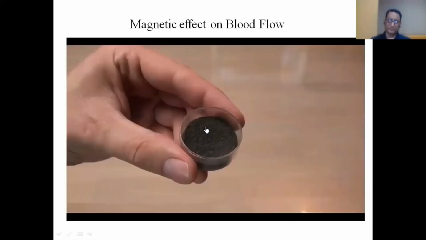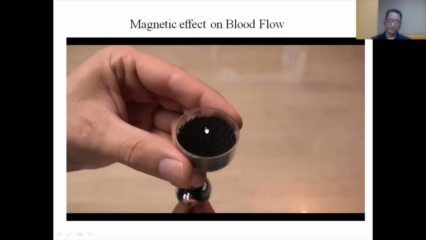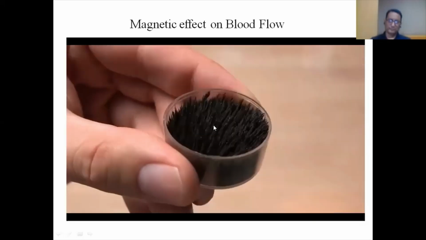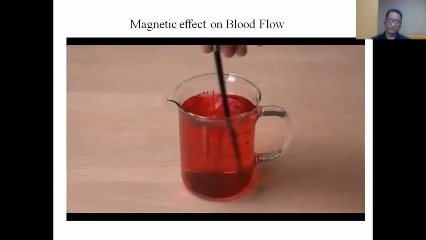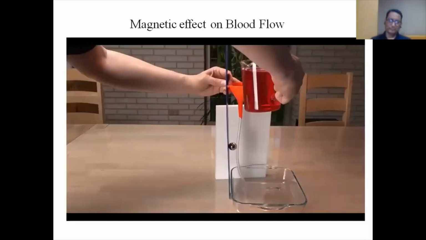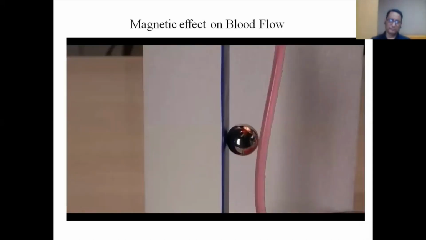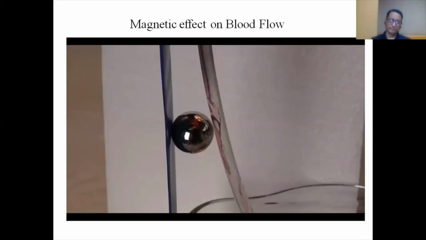Alright, first of all, is there iron in our blood? Yes, there is, but not as solid metallic pieces of iron like these filings. If it was, we would definitely be in trouble near a magnet. Let me just demonstrate with water and red food coloring. Without iron particles, the blood runs smoothly through the tube and past the magnet. However, when I add solid iron particles, the iron builds up and forms a clot near the magnet in the simulated blood vessel.